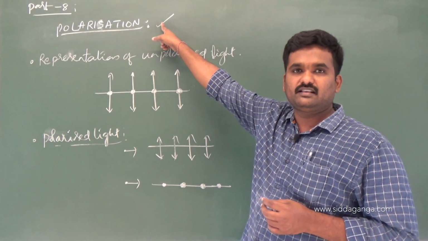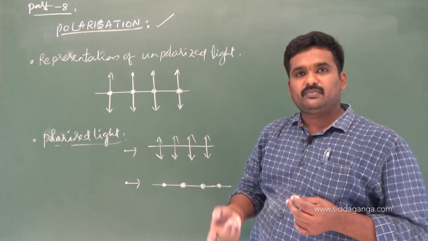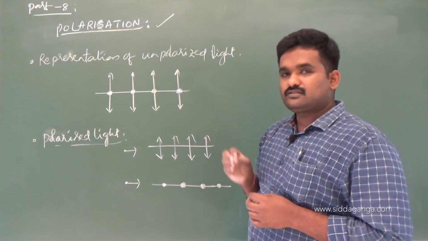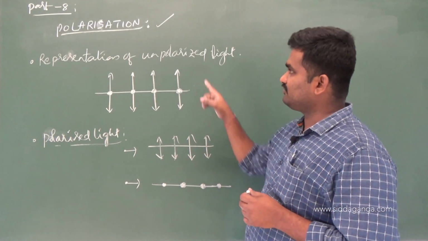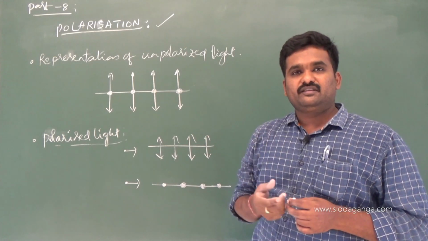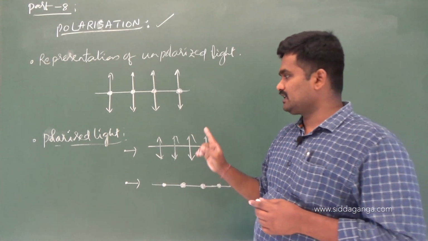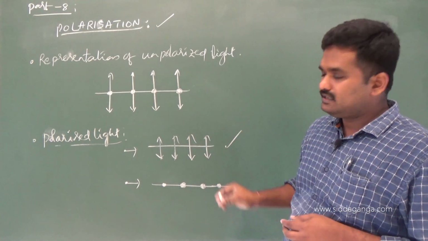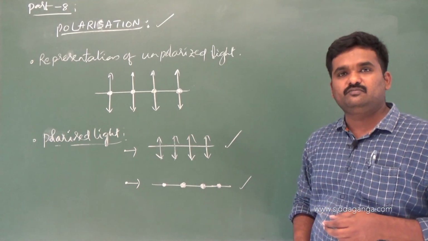This method we call polarization. That is a process of converting unpolarized light to polarized light. What is happening there? We are making particles vibrate confined to a single plane. So that process or method of conversion of the vibration of particles from two mutually perpendicular planes to one plane is polarization. That's what you have shown. This is one way of representation of polarized light. This is another way of representation of polarized light.